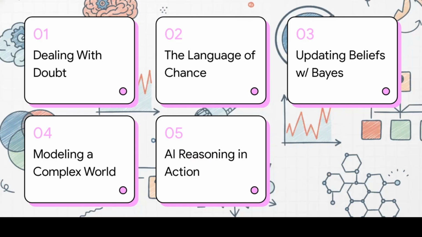All right, here's how we're going to tackle this. First, we'll get into why simple logic just doesn't cut it in the real world. Then, we'll learn the language of probability, see how the famous Bayes rule lets AI learn from new evidence, and then scale that up to build these incredible, complex models of the world. And finally, we'll see where this all comes together in real life.